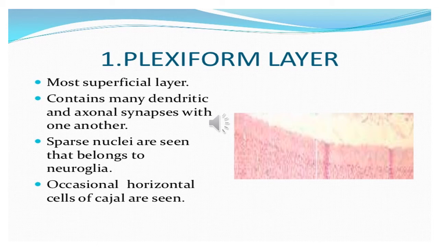Very few nuclei are seen that belong to the neuroglial cells, and occasional horizontal cells of Cajal are seen over here. And why is it called the molecular layer? Because of the large number of nerve fibers, when they are transversely cut, they give a small dot, punctate or molecular like appearance.